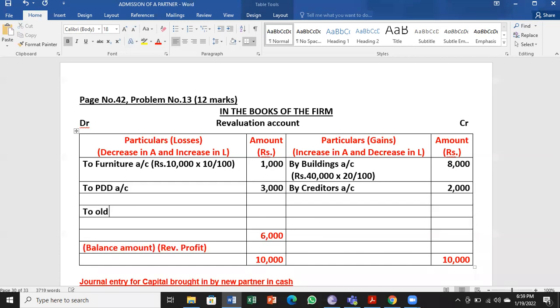So this amount is to be transferred to old partners' capital accounts. Old partners are Vani, 6,000 rupees into 3 by 5, that will be equal to 3,600.